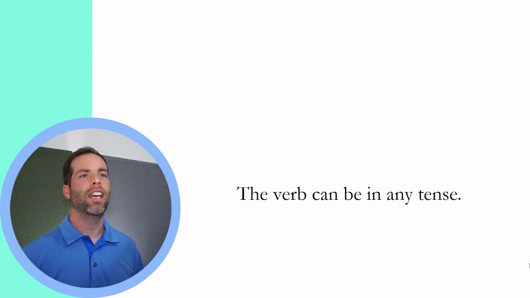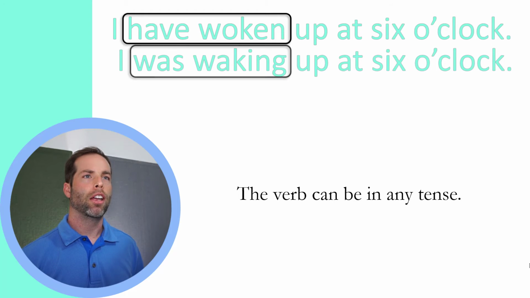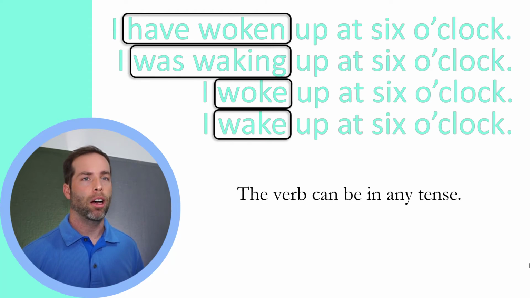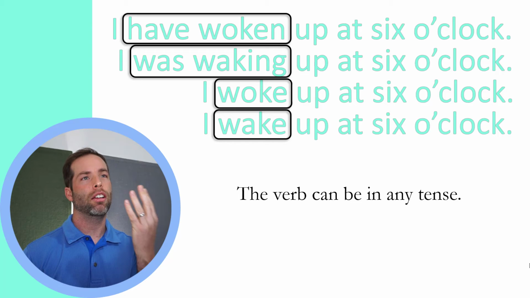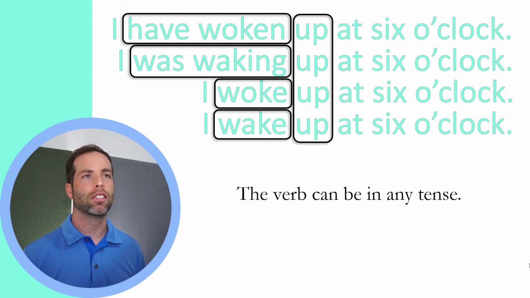The verb can be in any tense: past, present, future, passive voice, any tense at all. So in this sentence, I have woken up at 6 o'clock. I was waking up at 6 o'clock. I woke up at 6 o'clock. And I wake up at 6 o'clock. We have 4 different verb tenses for the main verb, 4 conjugations. But, again, notice that the particle does not change. There is no conjugation. Up is the same in every sentence.